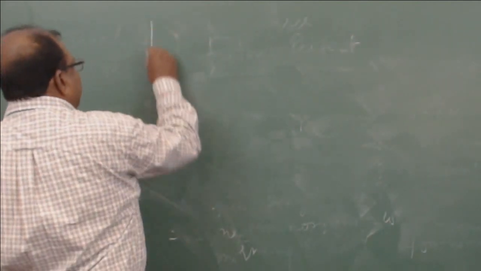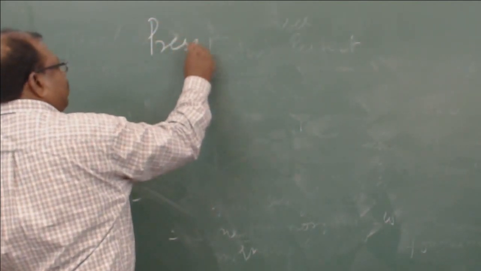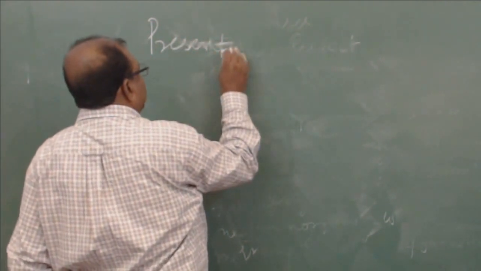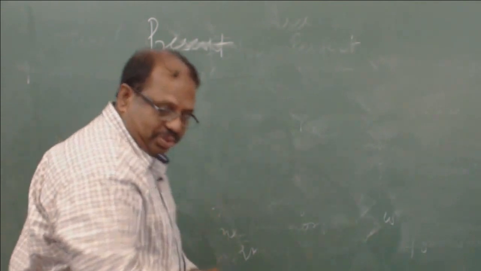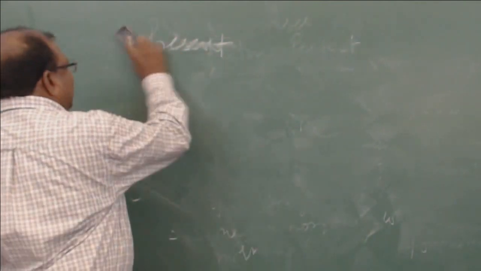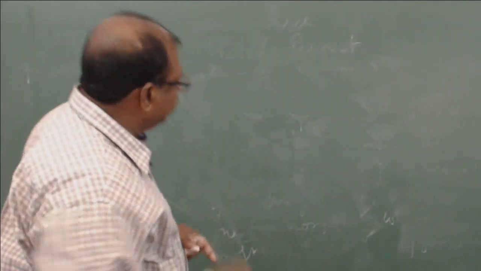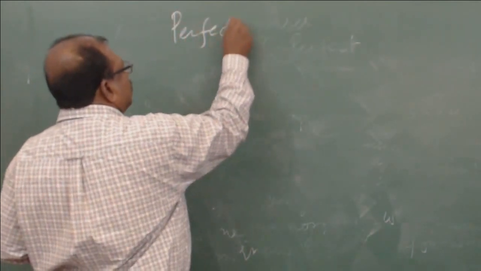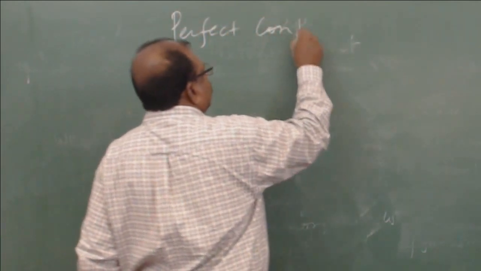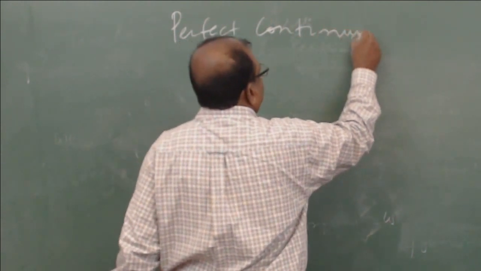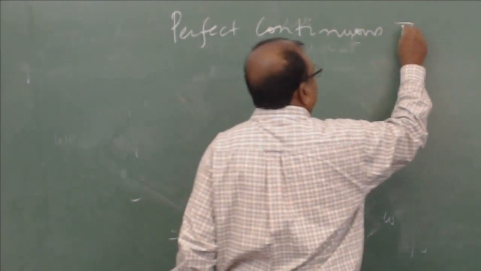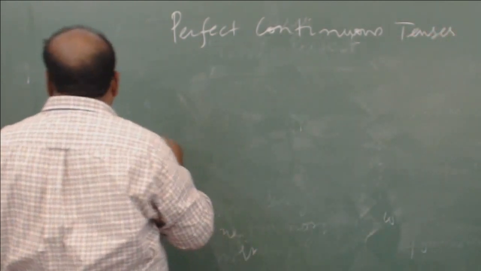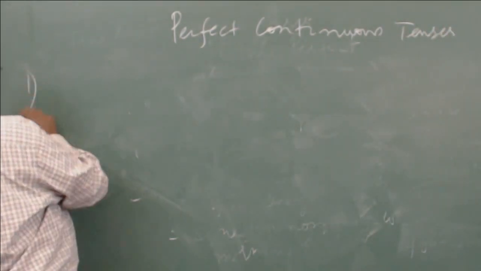As you know, we have to always talk about the three tenses.